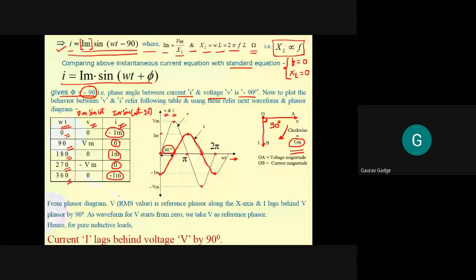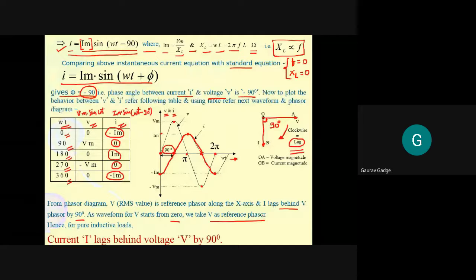From the phasor diagram, voltage is a reference phasor along the x-axis and current lags behind the voltage phasor by 90 degree. As the waveform for voltage starts from 0, we take voltage as a reference phasor.